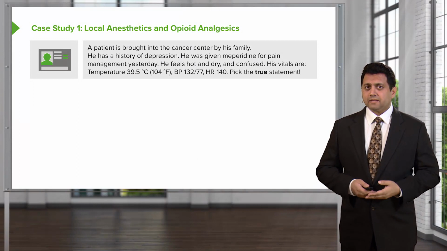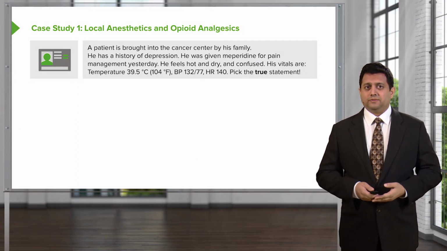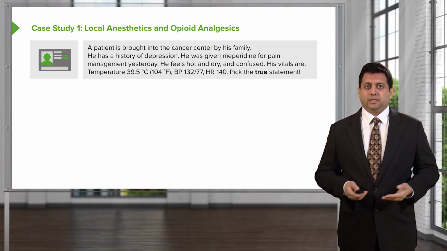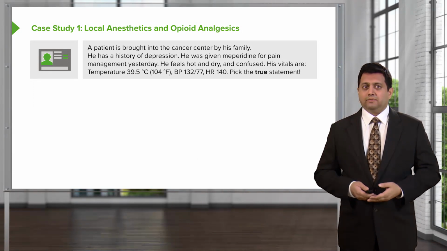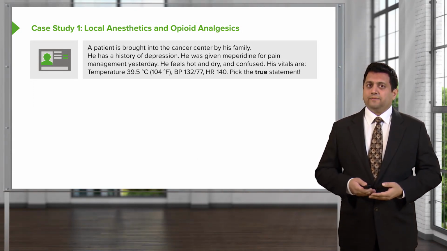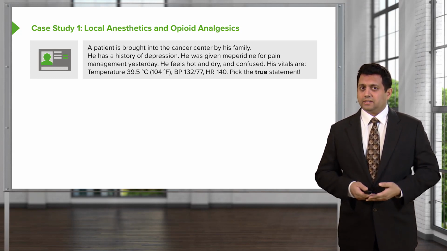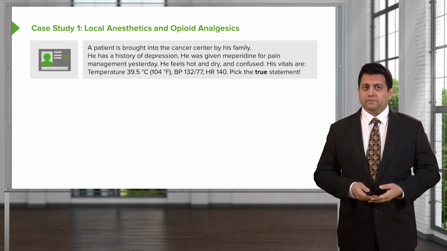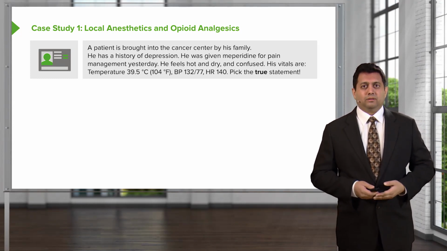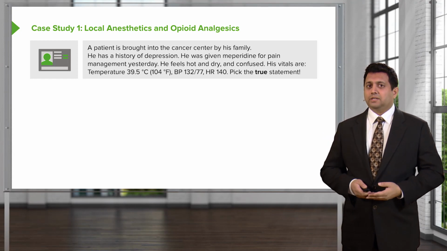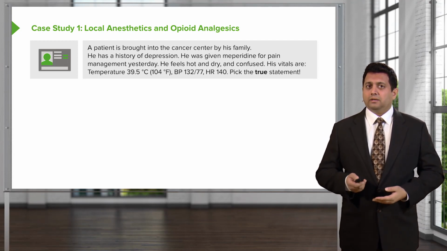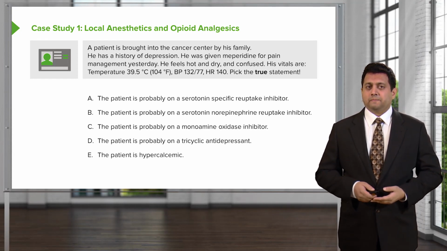Question. A patient is brought into the cancer center by his family. He has a history of depression. He was given meperidine for pain management yesterday. He feels hot and dry and confused. His vitals are as follows. His temperature is 39.5 degrees Celsius or 104 degrees Fahrenheit. The blood pressure is 132/77 and a heart rate is 140. Pick the one true statement.